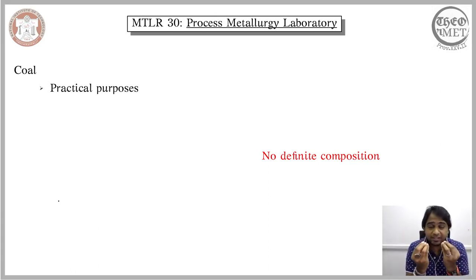So what are the ways in which we can distinguish and grade the different forms of coal, and see which coal is more efficient or more worthy than the other? For this reason, for practical purposes, we want to identify the chemical composition of the coal. Again, not the weightage of individual elements like we conventionally do. We just want to distinguish different forms of coal, and say which one is a high grade one and which one is a low grade one.